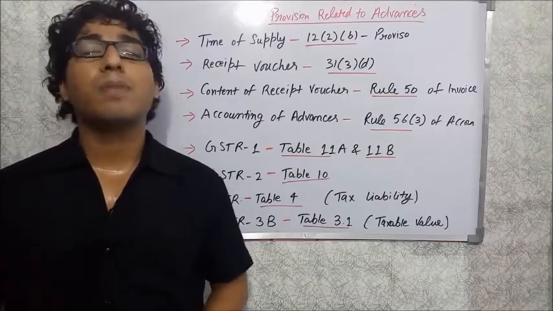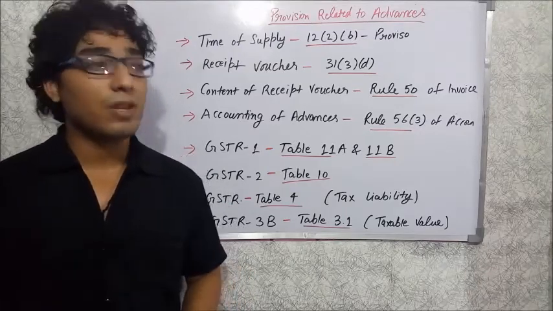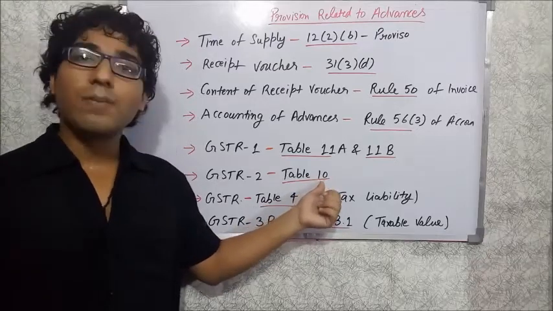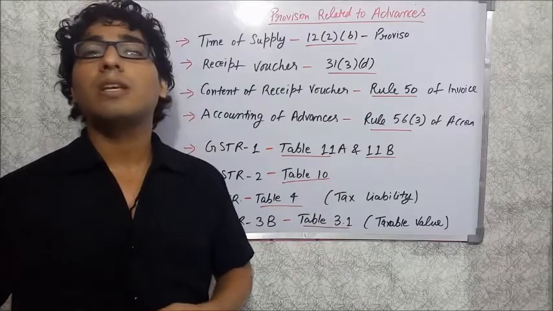When you make the advance payment to a person who is under the reverse charge, then you have to show the details in table number 10. Remember that this table is not for those who just paid advances where there is no reverse charge.